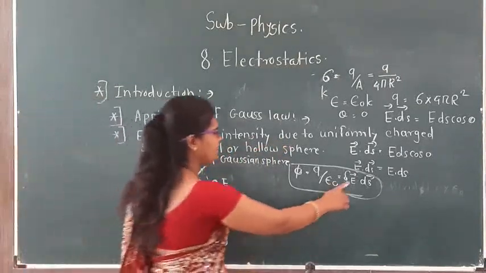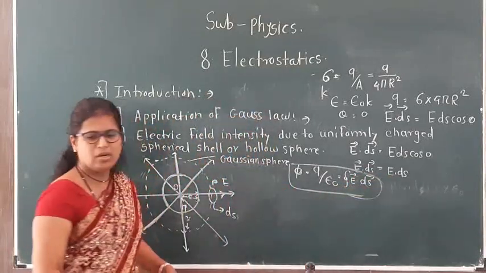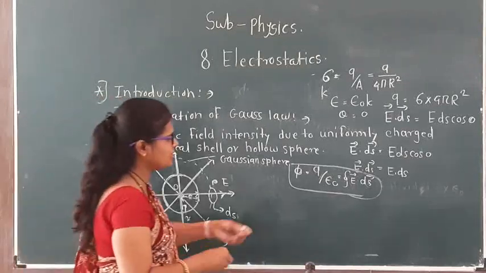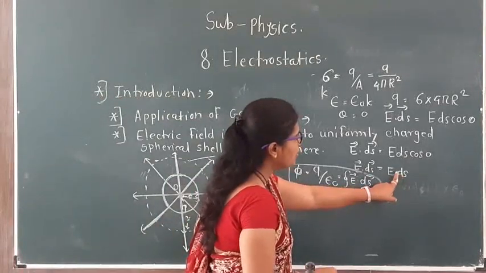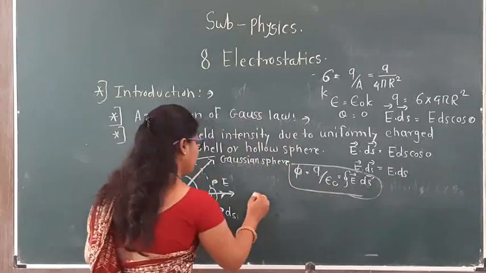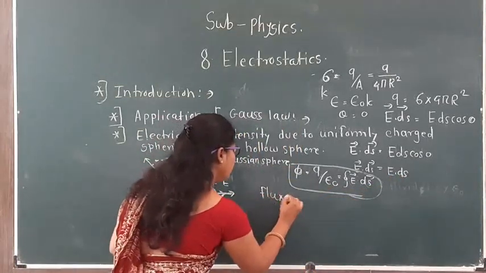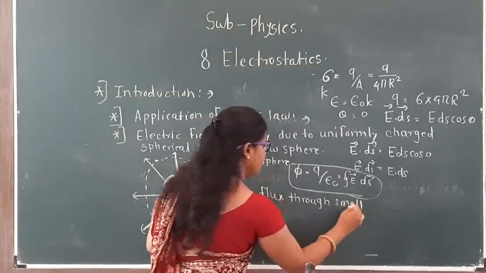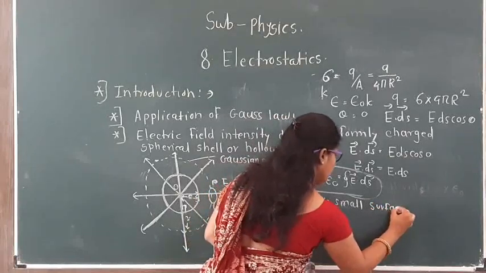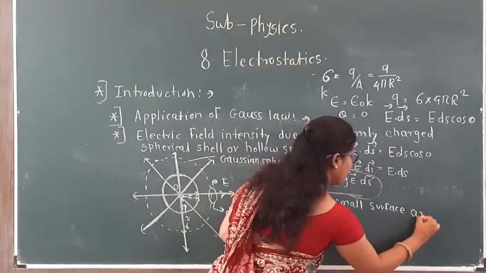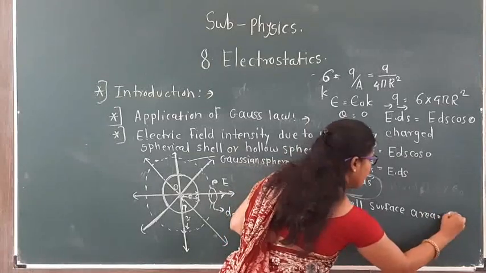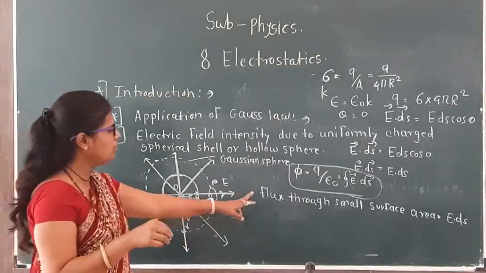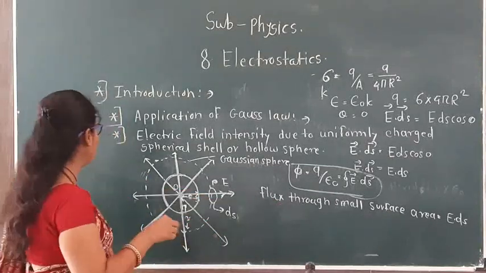So here we get E·ds, which is the flux through the small surface area, equal to E ds. This one is only flux.